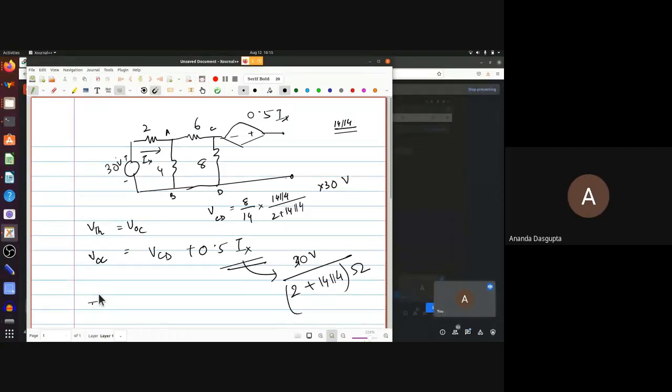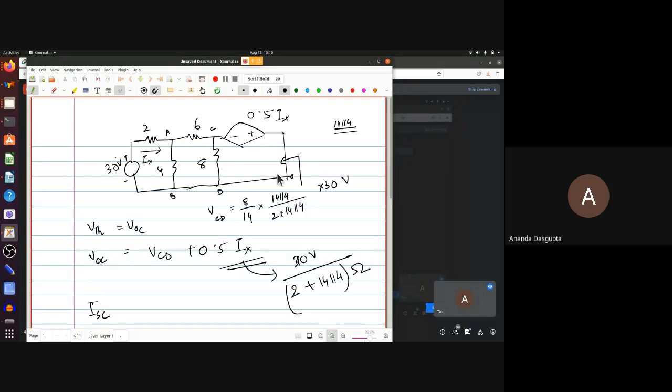When there is a controlled source inside, the shortcut for calculating R Thevenin would be to just look in from this end and find out the equivalent resistance by switching off the source. But that works only if there are no controlled sources. If there are controlled sources, that will not work. So you will have to calculate VOC by ISC. Okay. And when you calculate VOC by ISC, you have to remember you have to short this.